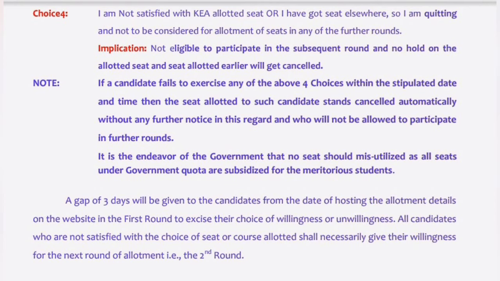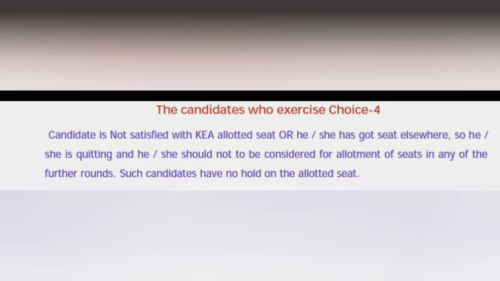An important note for all the choices of students: for all the 4 choices, if you don't select one of the 4 choices, you will be rejected from the complete process. So you have to select one choice, right? Even the choice 4 students have to select that they want to completely come out. So every student who has been given a seat or not given a seat will have to exercise one choice. But some students may not get a seat because of the wrong option entry in the first round,